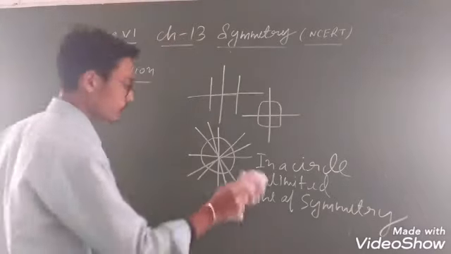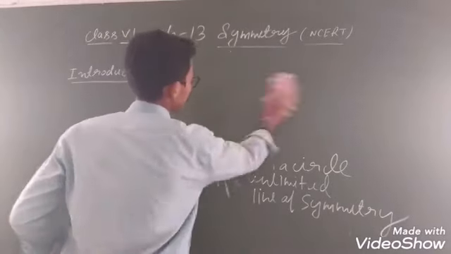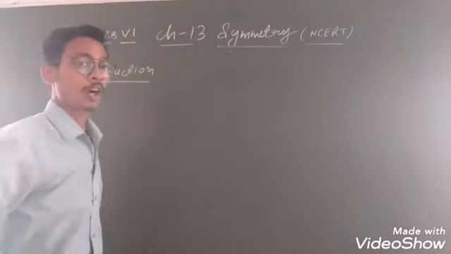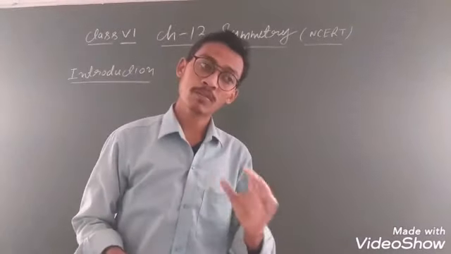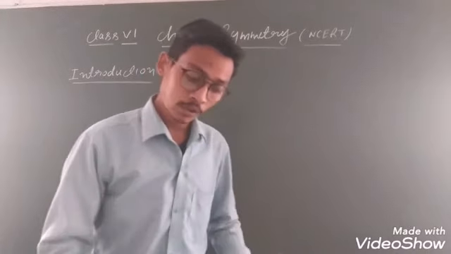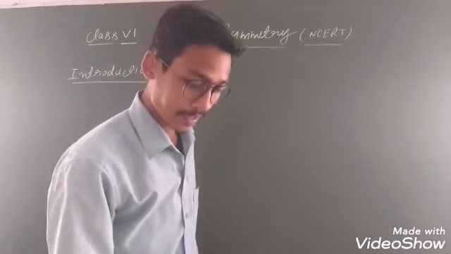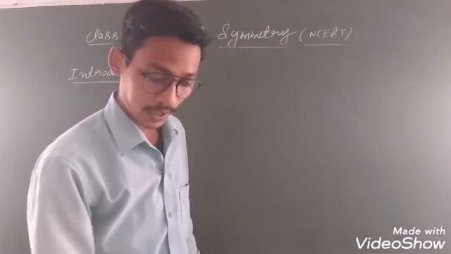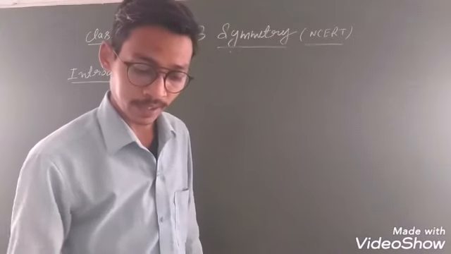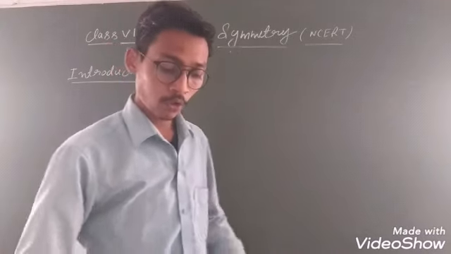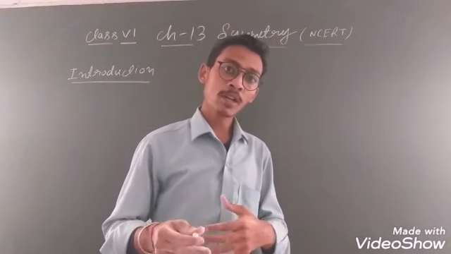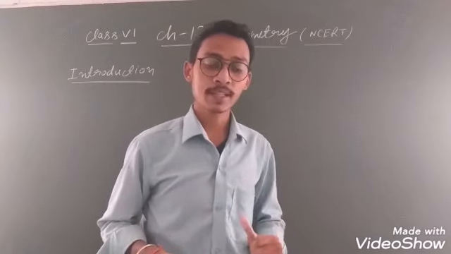ठीक है ना? तो student, I explained everything. Symmetry: what is symmetry? Symmetry is identical. What is a line of symmetry? How do you have to draw the line of symmetry? मतलब, a line which divides the diagram into equal, identical parts. So in the next video, student, we will discuss questions based on this. Yes, student. Because nothing else is given, only symmetry and line of symmetry. So I explained everything. In the next video we will discuss questions based on this. Still, understand all the concepts and you can ask doubts. Clear student? Thank you.